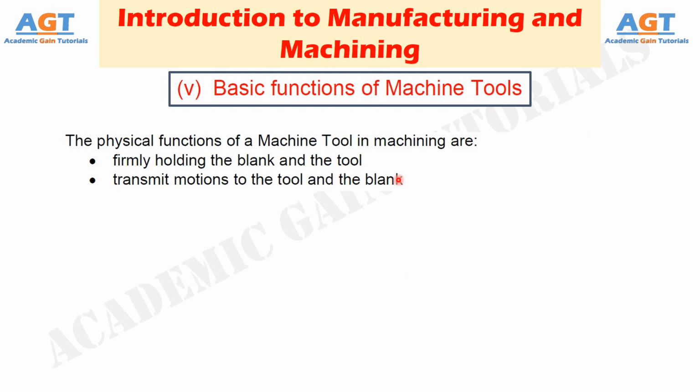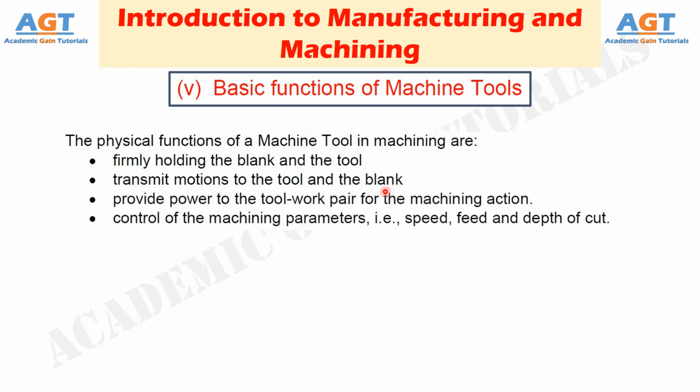The physical functions of a machine tool in machining are: to firmly hold the blank and the tool, to transmit motions to the tool and the blank, to provide power to the tool work pair for the machining action, and to control the machining parameters, that is, the speed, feed and depth of cut.